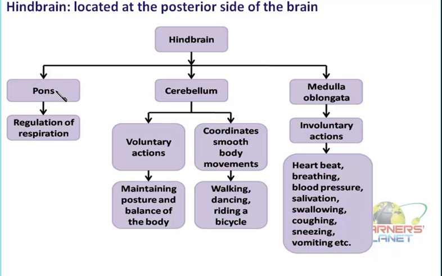So the very first part of this hindbrain is what? It is pons. Now pons is completely involved in the regulation of respiration. What do we mean by this respiration? You know very well, we had done the entire process, isn't it? It is having this breathing part and the oxidation part.